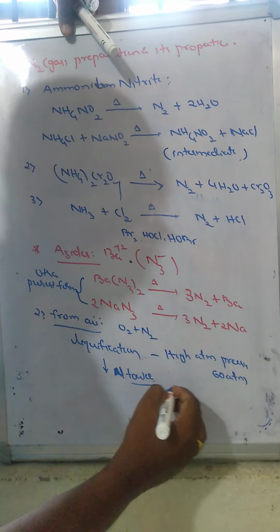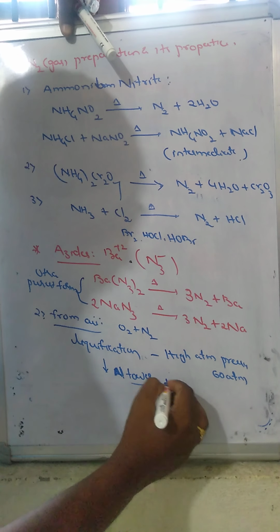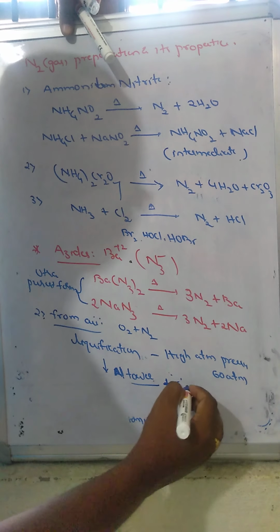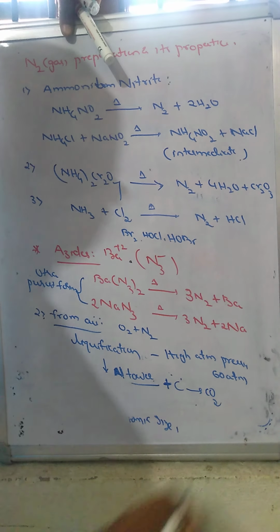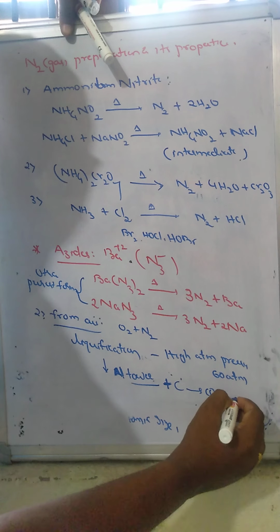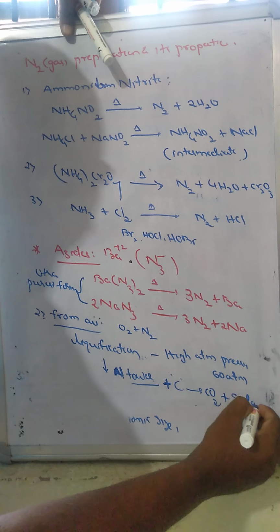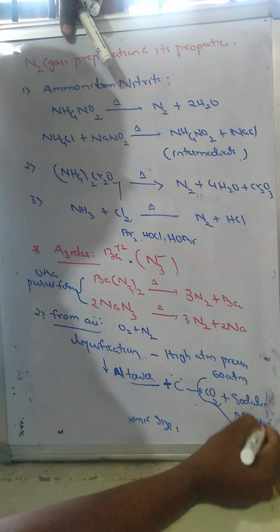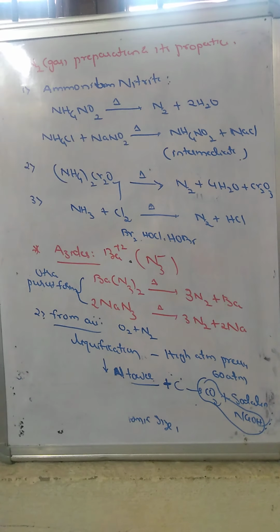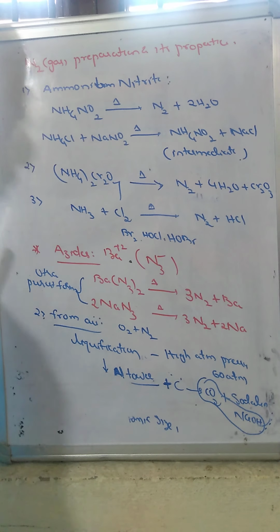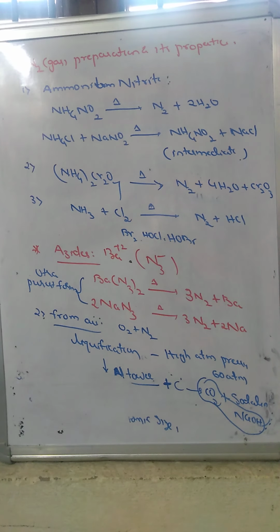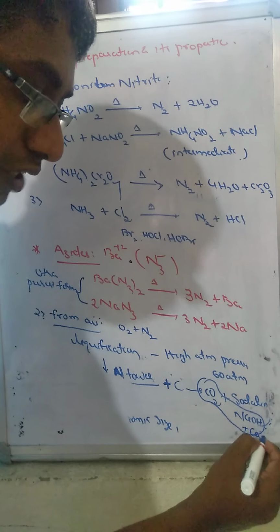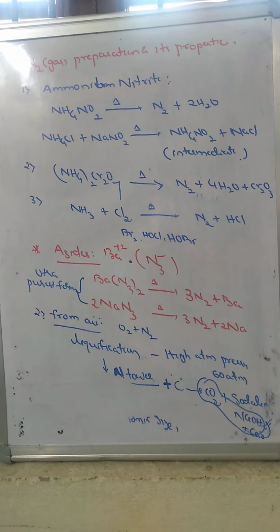Now the excess oxygen can be removed by passing through an oxidizing agent, carbon, which is converted into carbon dioxide. That carbon dioxide can be removed by passing through soda lime. We remove the oxygen in the form of which one? Carbon dioxide, by passing through soda lime. Soda lime is a mixture of NaOH plus CaO.